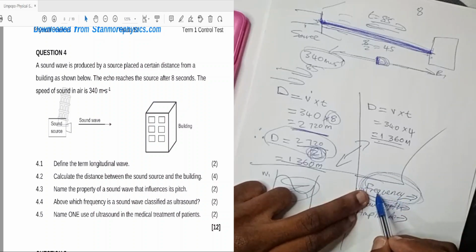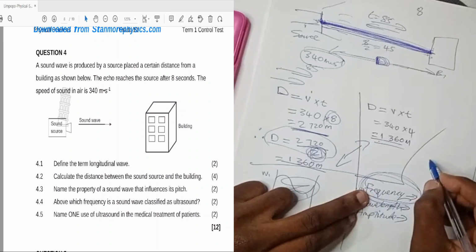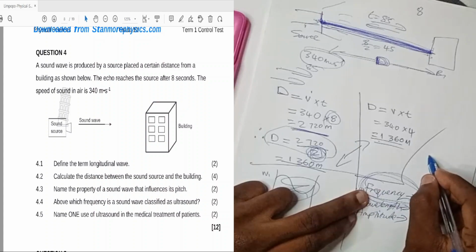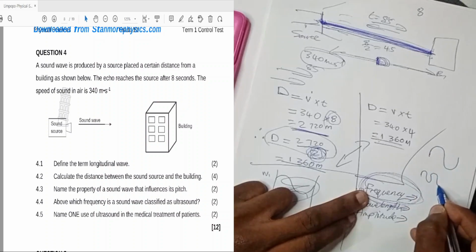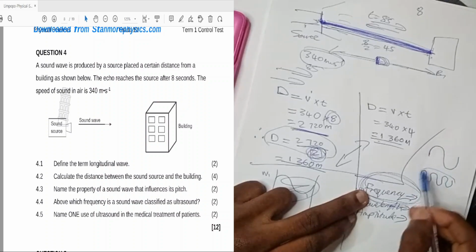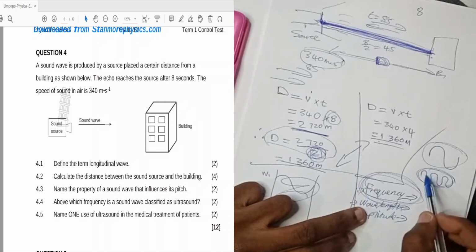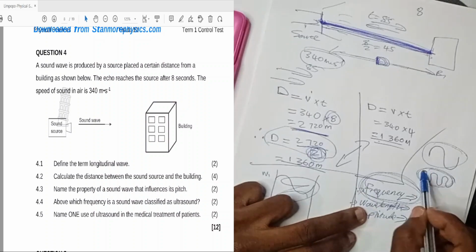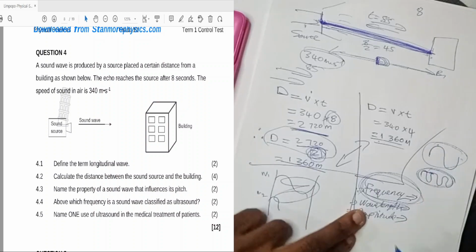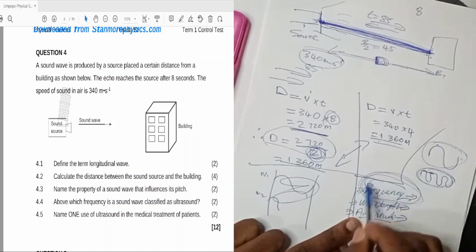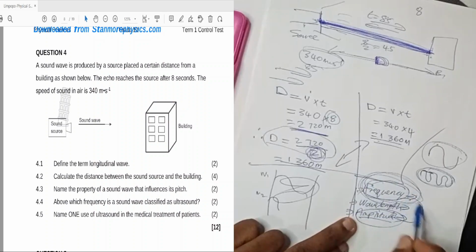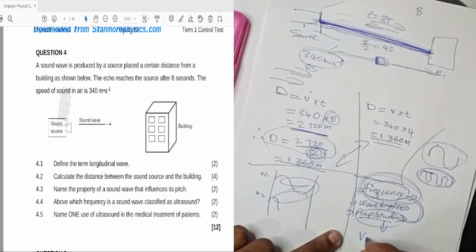So it means like if we compare two waves, this wave and this wave are different waves. This one has higher frequency than this one, right? Then wavelength means the distance between the waves. Then the amplitude is the height of the wave. So in sound waves, frequency and amplitude are the properties we deal with. Amplitude determines the volume of the sound.